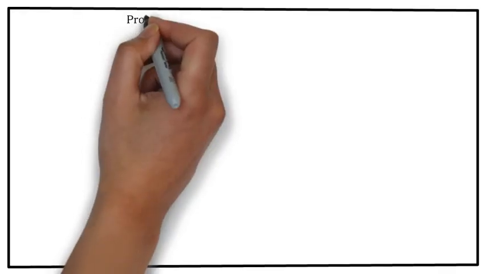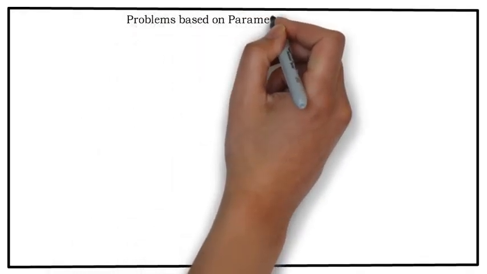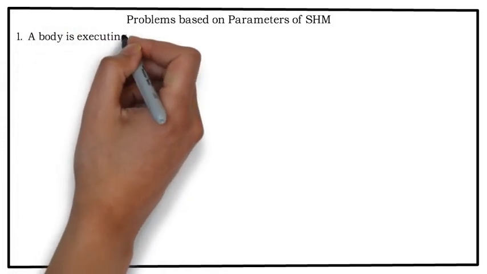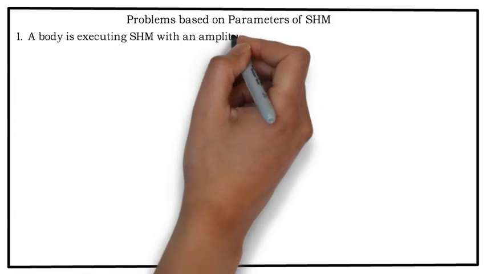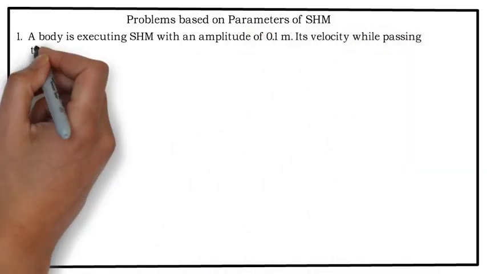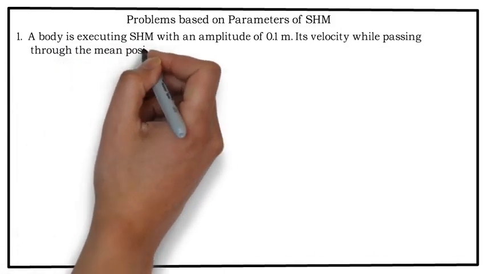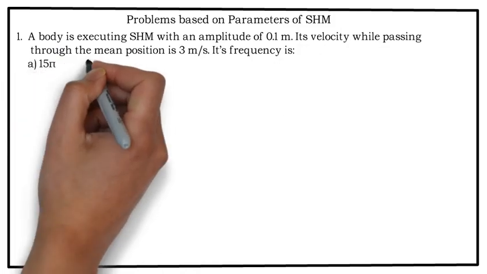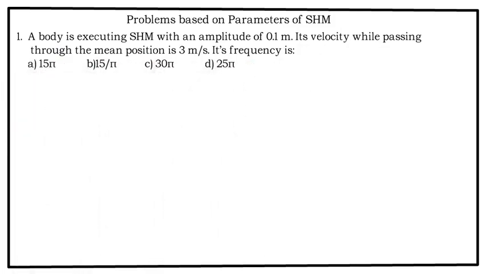Problems based on parameters of SHM. A body is executing SHM with an amplitude of 0.1 meter. Its velocity while passing through the mean position is 3 meter per second. Its frequency is, options are A 15 pi, B 15 by pi, C 30 pi and D 25 pi.